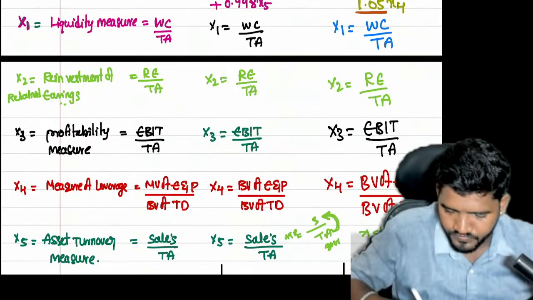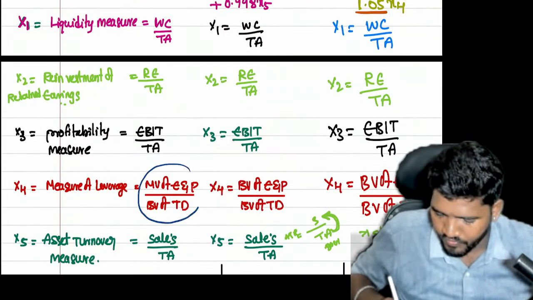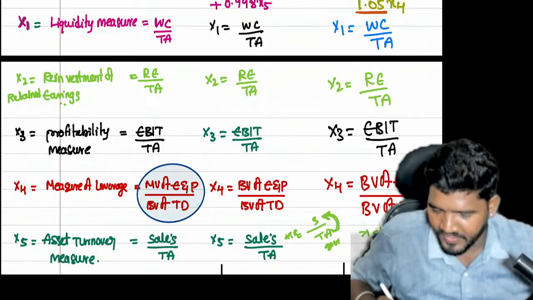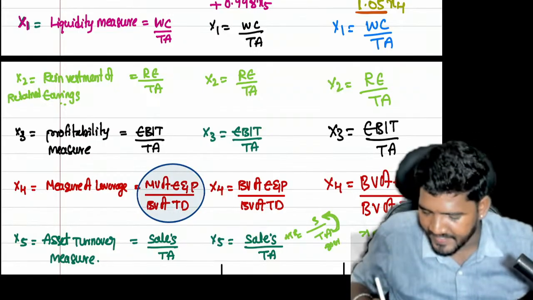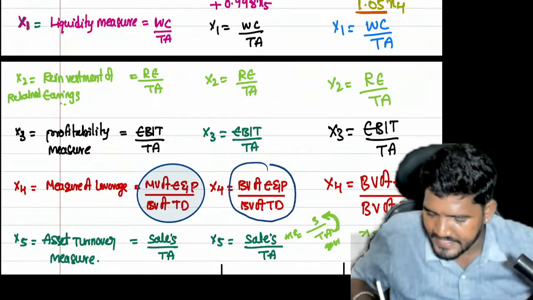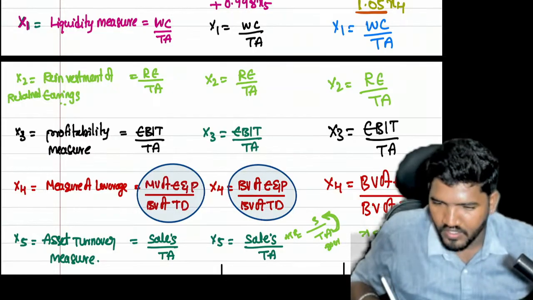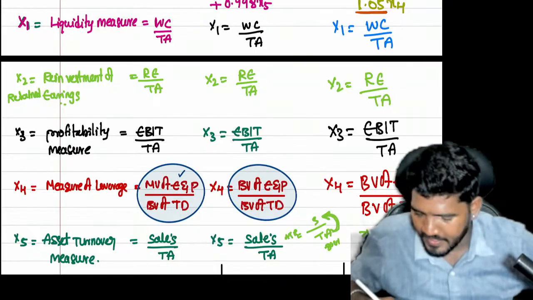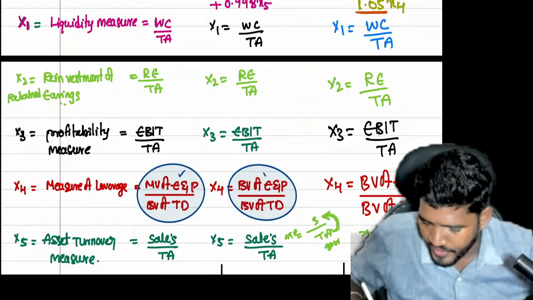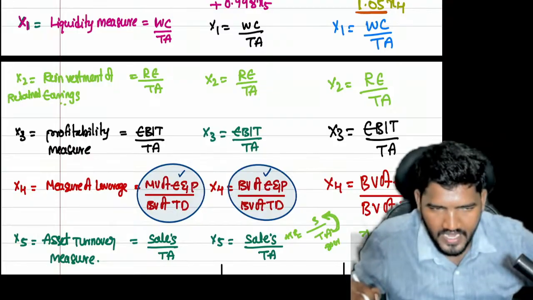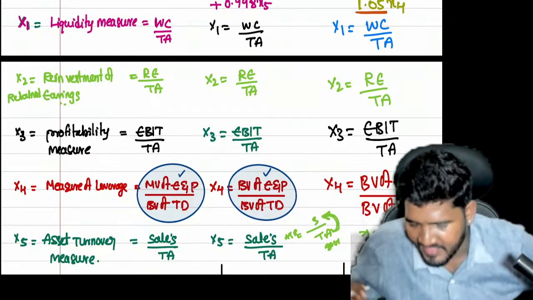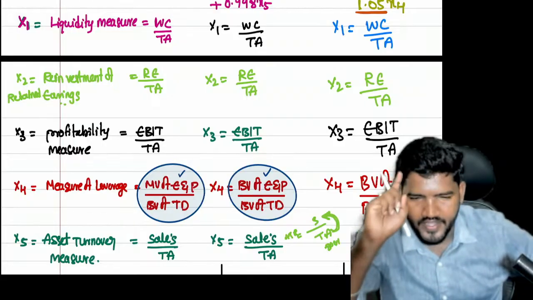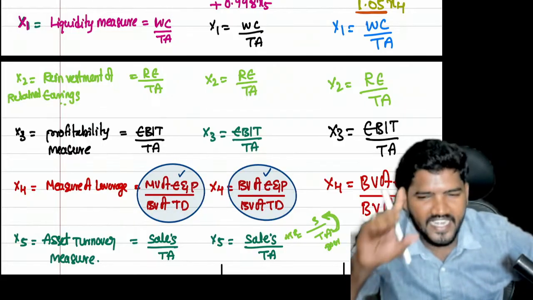Understand? So this is the difference point we have between 1968 and 1983. In 1968, we use the market value of equity share capital and preference share capital. In the 1983 model, we use the book value of equity share capital and book value of preference share capital. That is the only difference between 1968 and 1983.